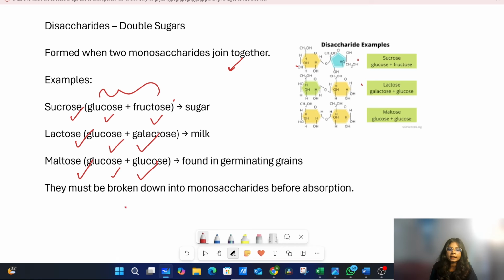The most important fact is that disaccharides cannot be absorbed as they are. We can't absorb disaccharide molecules as they are, so they need to be broken down into monosaccharides and then we can absorb them. These are the chemical structures of these disaccharides. This is sucrose, this is lactose, this is maltose. The structures are quite big and complex, so the body cannot absorb disaccharides as they are. That's why they should be broken down into monosaccharides and absorbed.